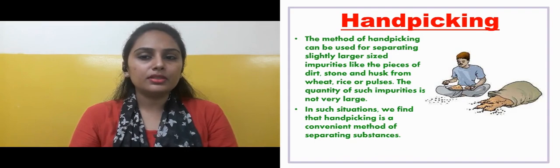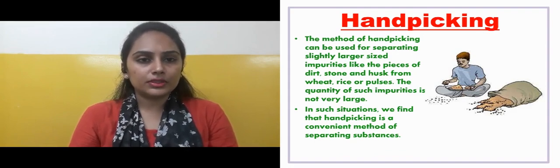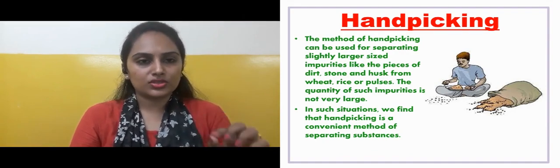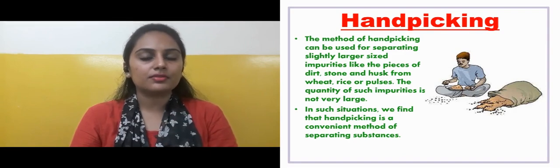For example, the pieces of dirt, stones and husk that we find in wheat, different grains and rice. So we can see that stones and dirt very easily, which we can remove with the help of our hand. So we remove those impurities which are slightly large in size.